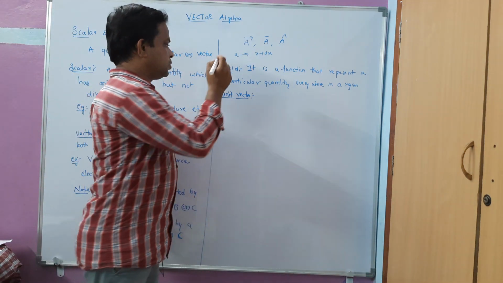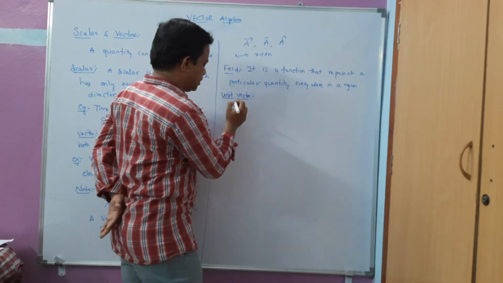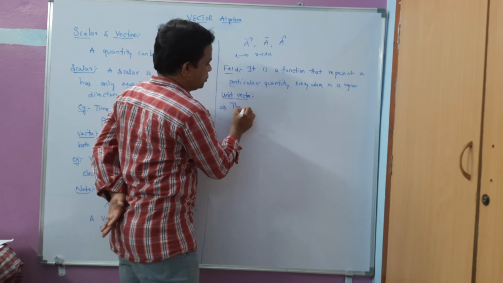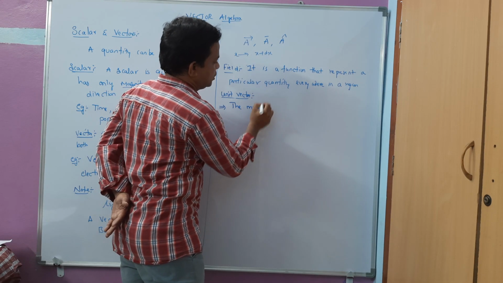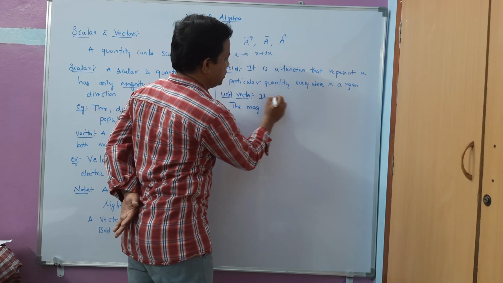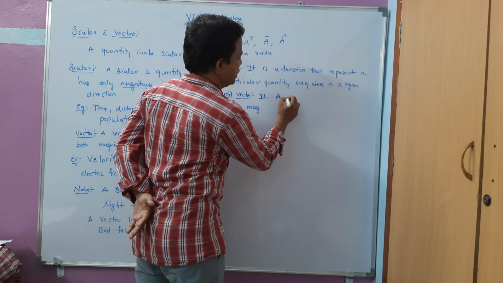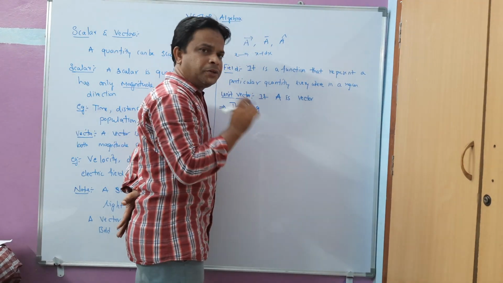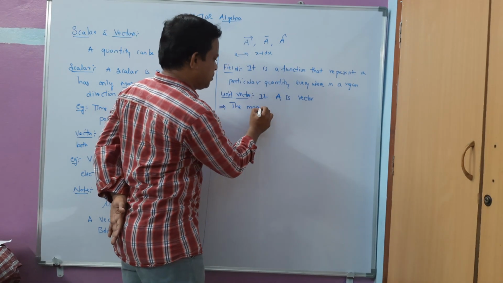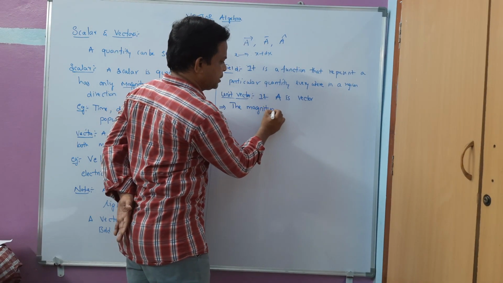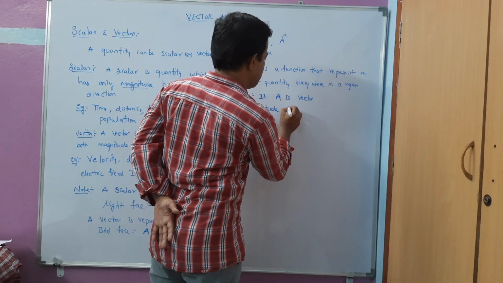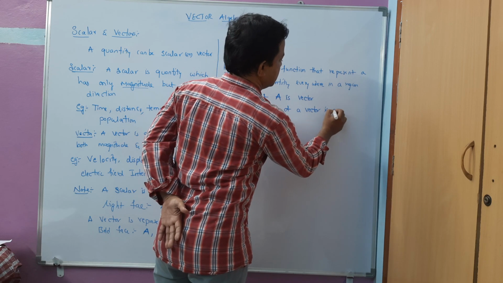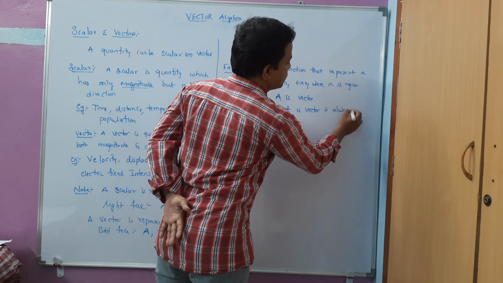Before that, I will give the definition here. Suppose A, capital bold A, is a vector which has both magnitude and direction. Now I am saying that the magnitude of a vector is always a scalar.